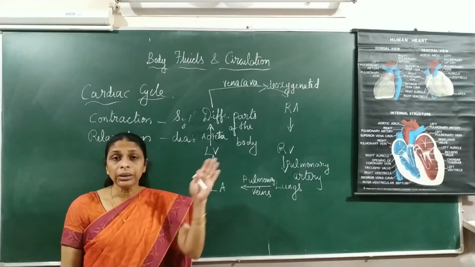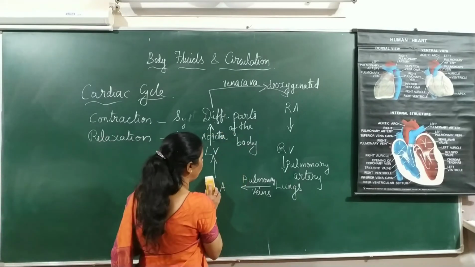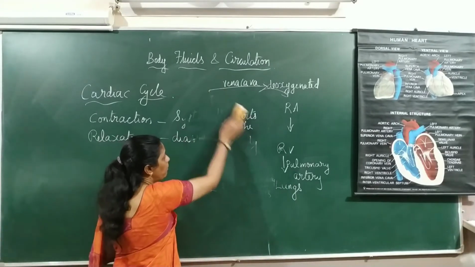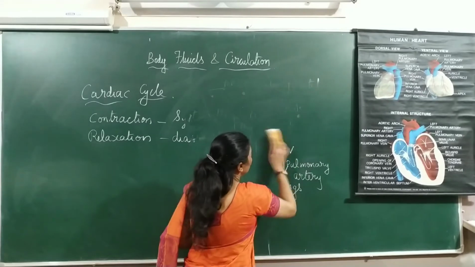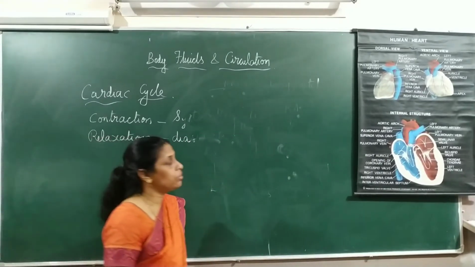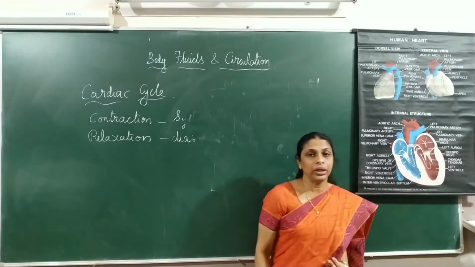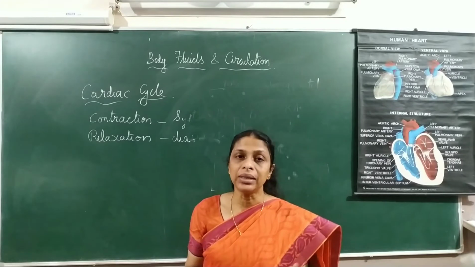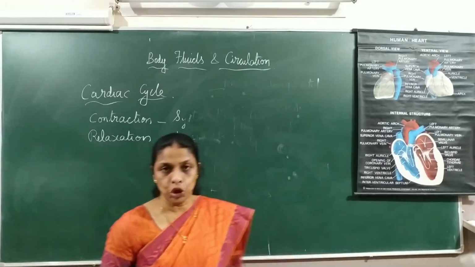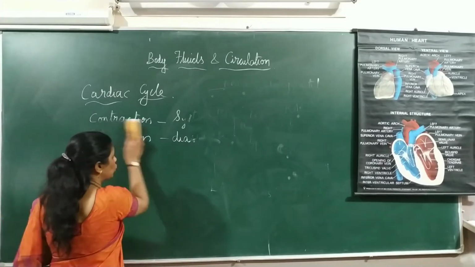Now, what happens in the beginning of a cardiac cycle? First, both the auricles and the ventricles will be in relaxed position. These are the auricles and these are the ventricles. Auricles and ventricles will be in relaxed position, and that is called joint diastole.